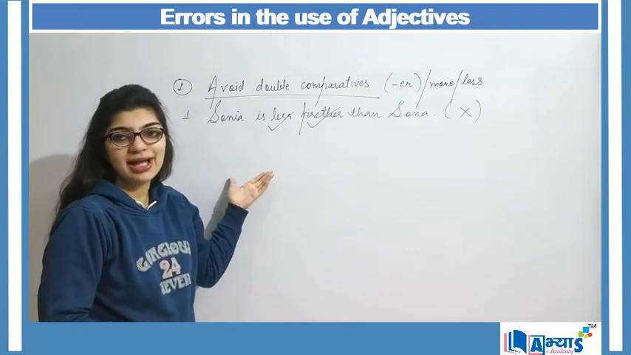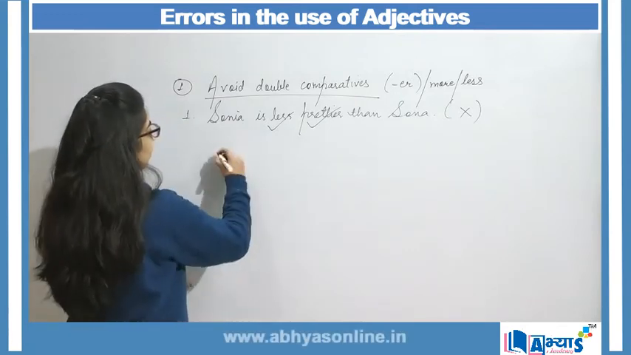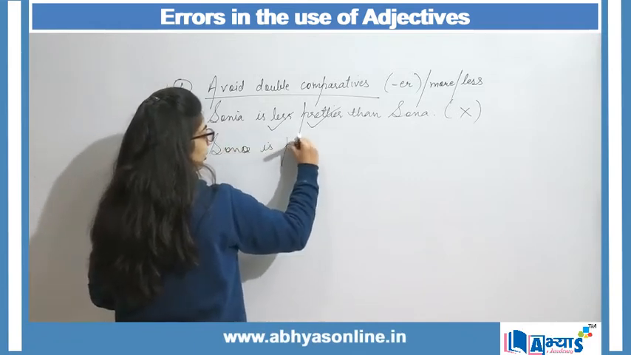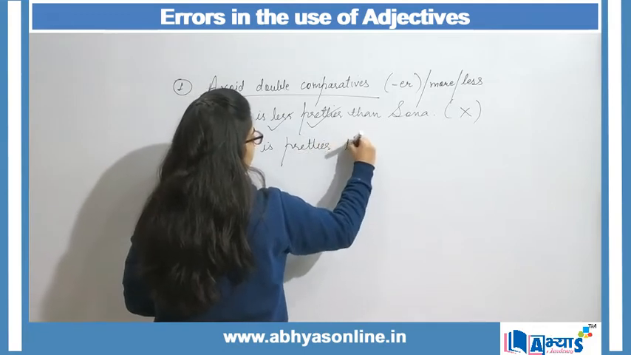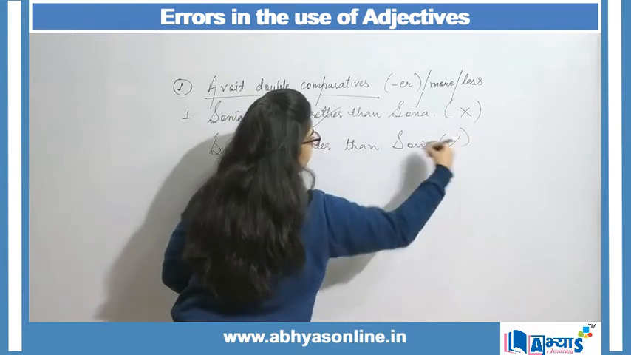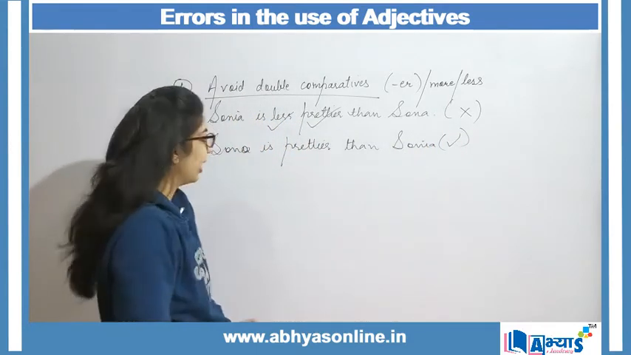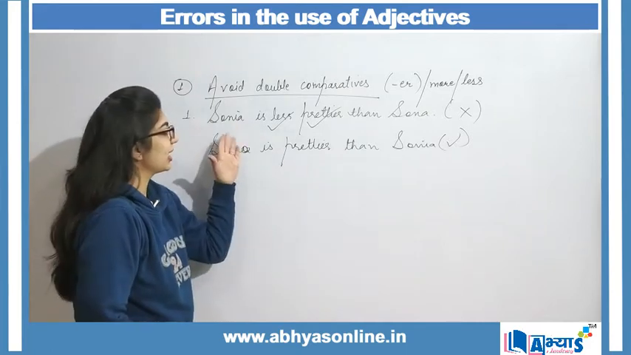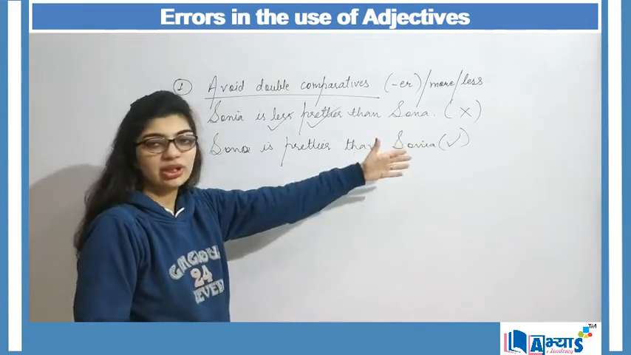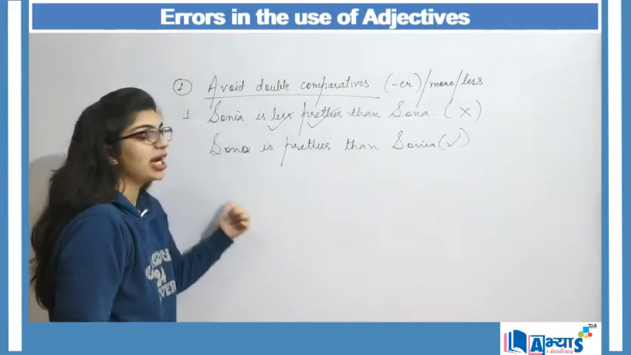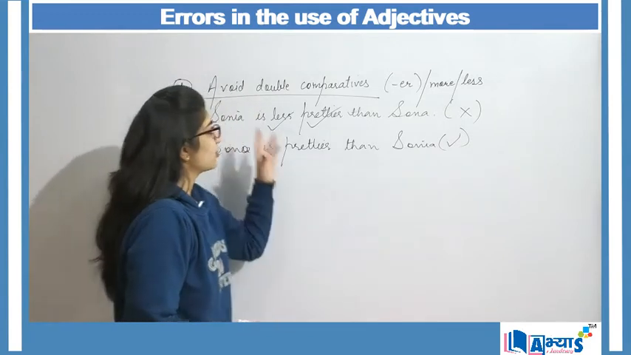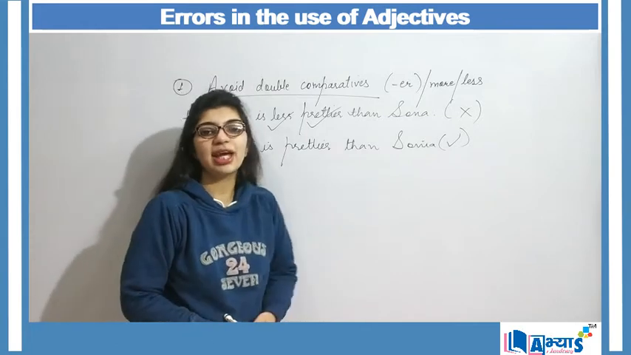So instead of that, I can say Sona is prettier than Sonia. And this makes my sentence grammatically correct. Why? Because I have just interchanged. If I say that Sonia is less pretty than Sona, it can also mean that Sona is prettier. So I will say Sona is prettier than Sonia, which will make my sentence correct. So this was the first area where students can make errors.